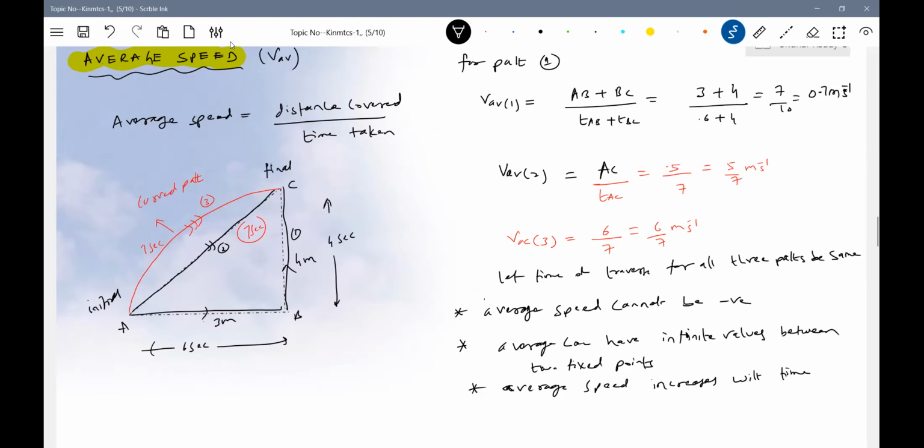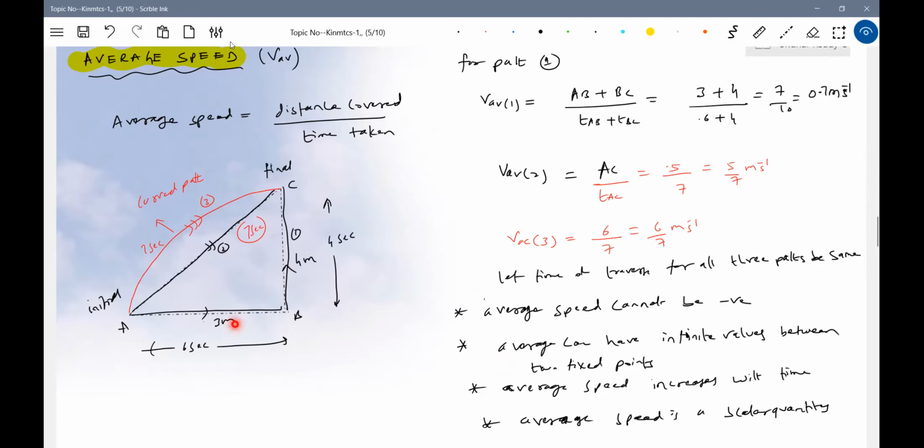Okay, I agree with this. So these are things, and what is average speed? Average speed is a scalar quantity. It will not have any direction. Okay, agree with this? So like this, we can define the difference.